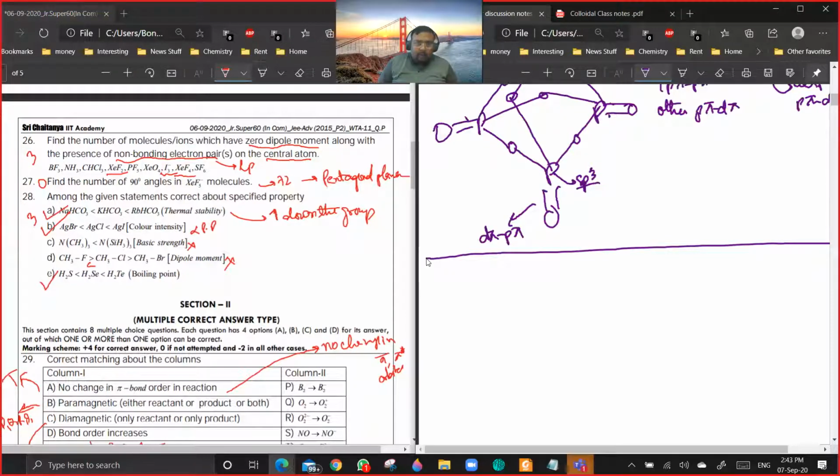XeO4. XeO4 does not have any lone pair on the central atom. NH3 has a lone pair, but its dipole moment is not zero. BF3 has no lone pair and its dipole moment is zero. XeO4 no lone pair and dipole moment is zero only. PF5 no lone pair but dipole moment is zero. So both conditions have to be satisfied actually. SF6 also dipole moment is zero but no lone pair on the central atom.